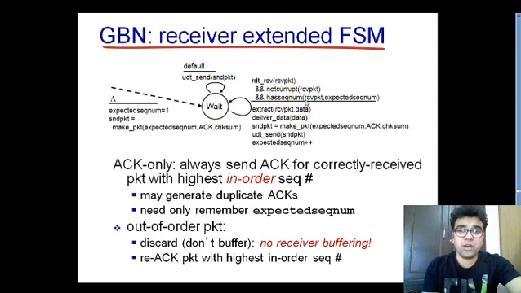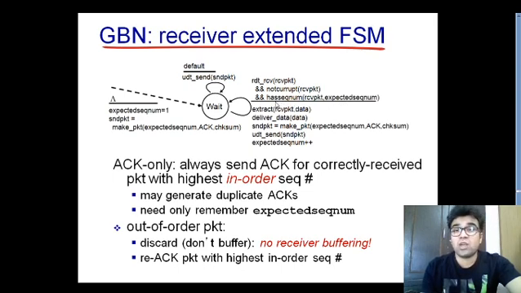Because as I told you earlier, in Go-Back-N, at the receiving side there's no window size available. The window size is 1 at the receiving side. You will understand that when we see this protocol in action. But here you need to understand that once your receiving side receives the data, that data should be in order, otherwise the receiving side will never receive the data, because at the receiving side the window size is 1.